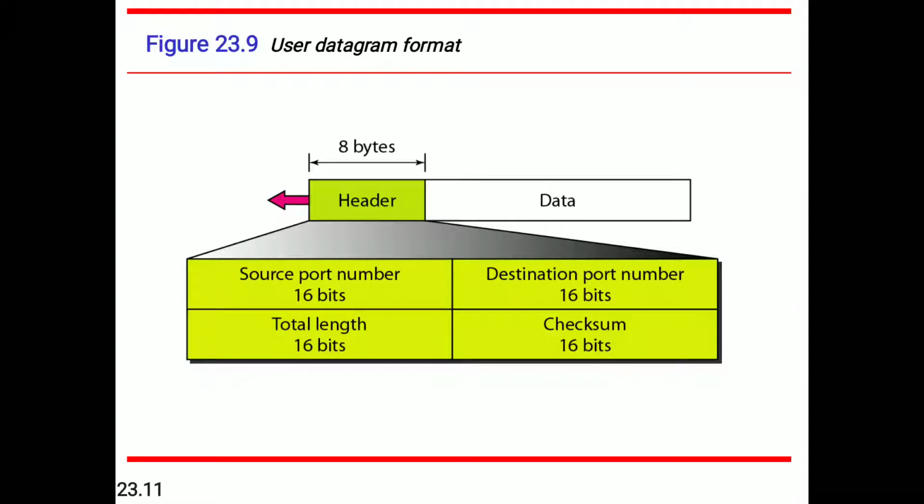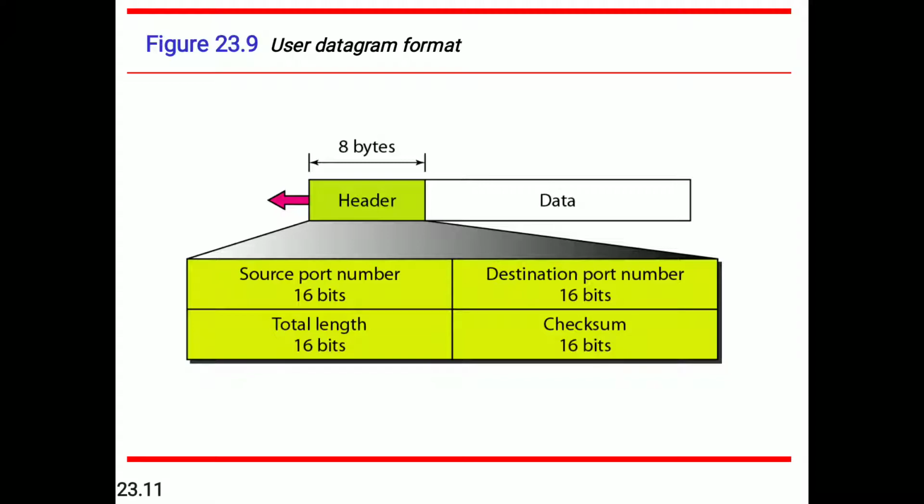Source port number. This is the port number used by the process running on the source host. It is 16 bits long, which means that the port number can range from 0 to 65,535. Destination port number.